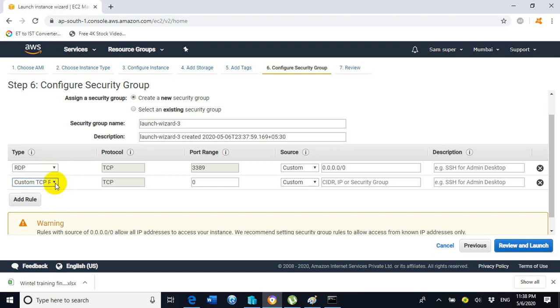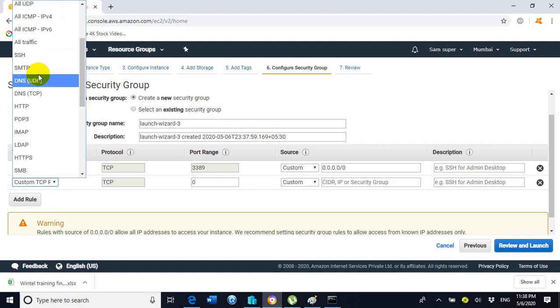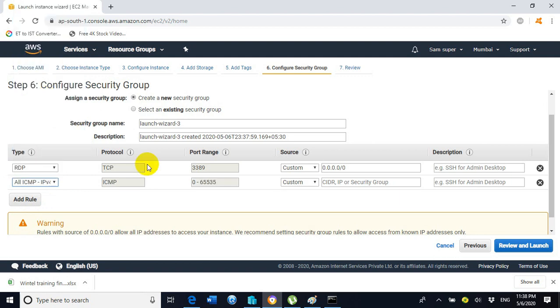Now click on ICMP, all ICMP hyphen IPv4. This is a must. Click on sources, and under the sources, click on anywhere. Here also anywhere. Click on review and launch.